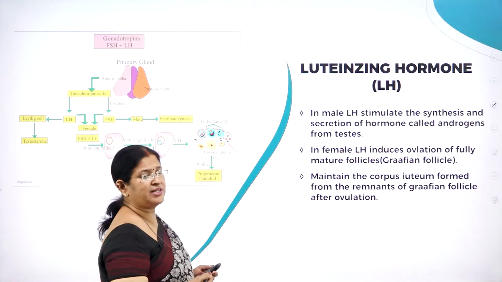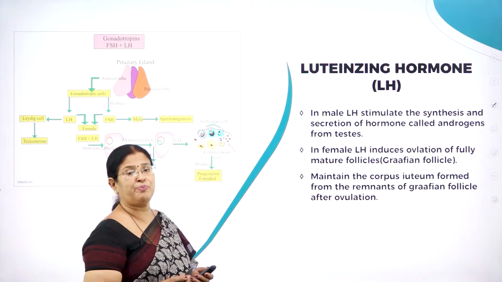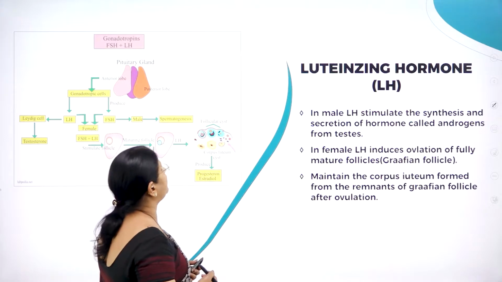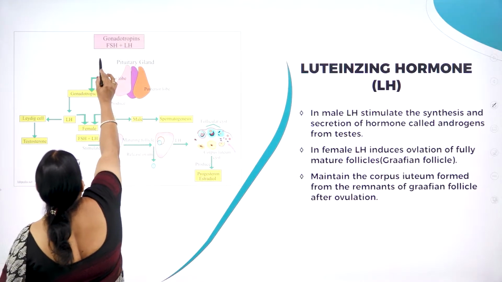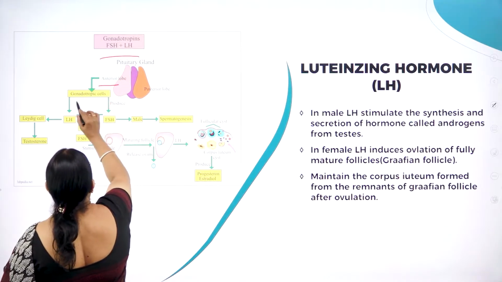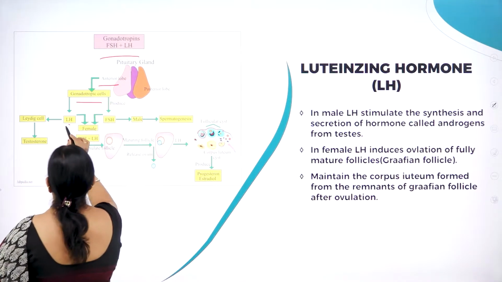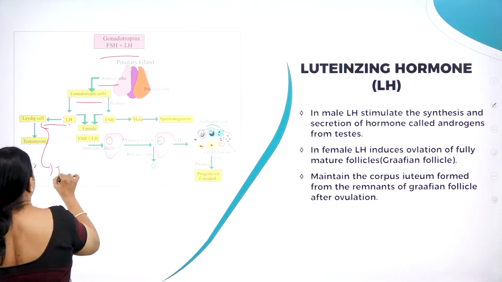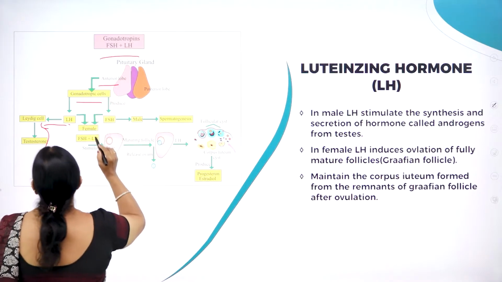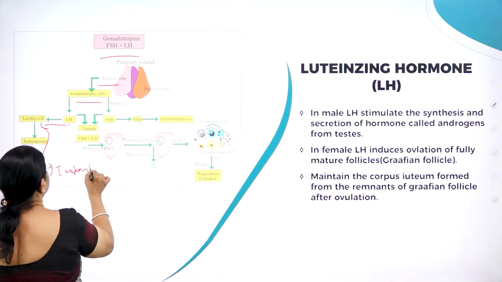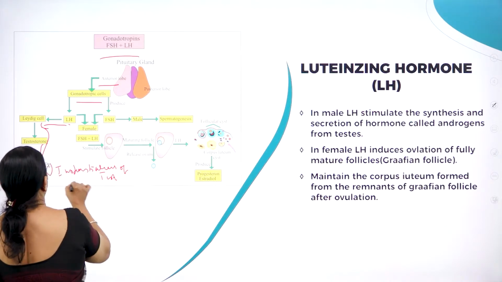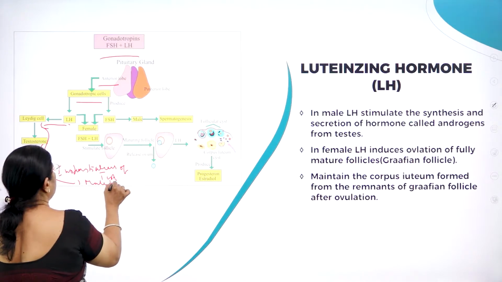Now let us understand this. LH has a great role to play both in males and females. Now let us understand what is the role played by LH. So here you can see the gonadotrophins FSH and LH, which are produced by the anterior pituitary. And here you can see LH acts on Leydig cells. Leydig cells are interstitial cells of testes, which produce a male hormone called testosterone.